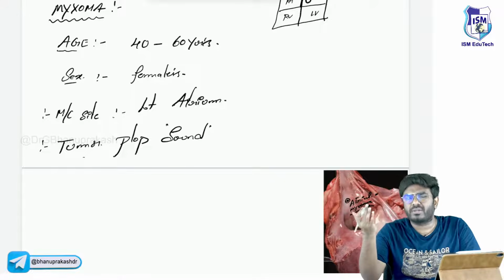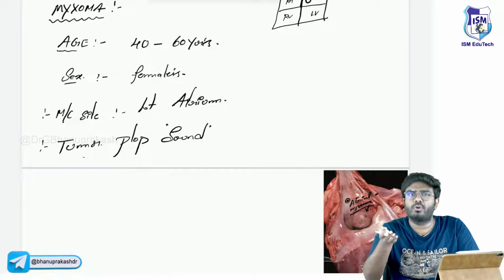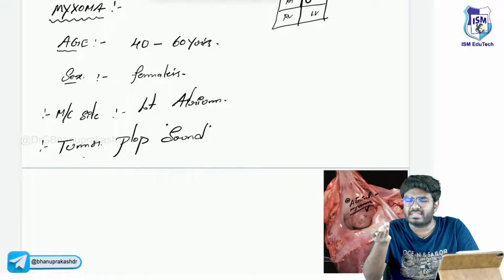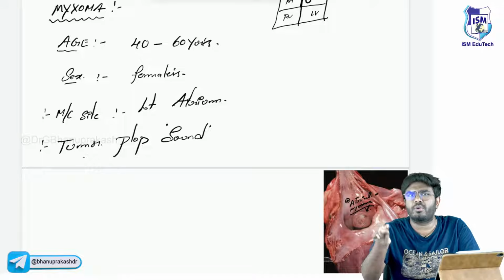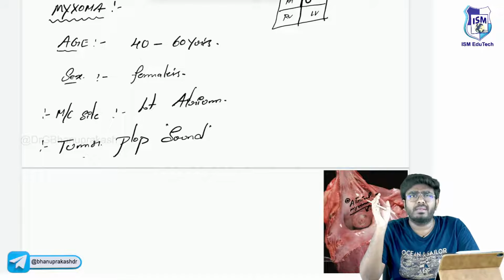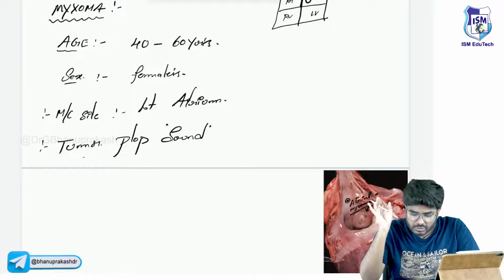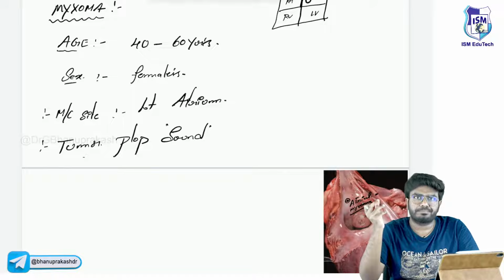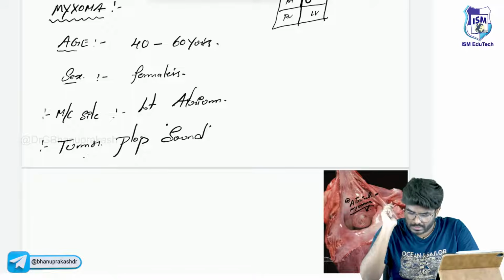Okay, it's a low pitch heart sound, I should say. You know S3, S4 and tumor plop sound. S3 is a low intensity sound, S4 is a low intensity sound, in the same way, low pitch. S3, S4 and this tumor plop sound, all of these are low pitch heart sounds, which are heard with the bell side of the stethoscope.